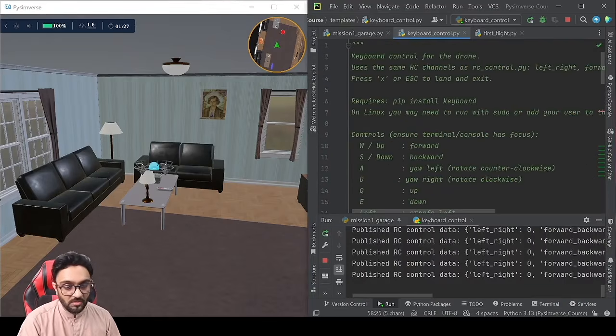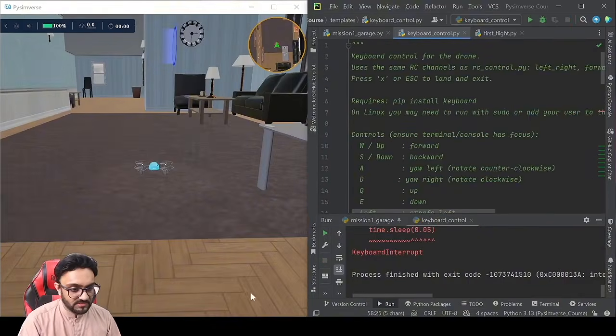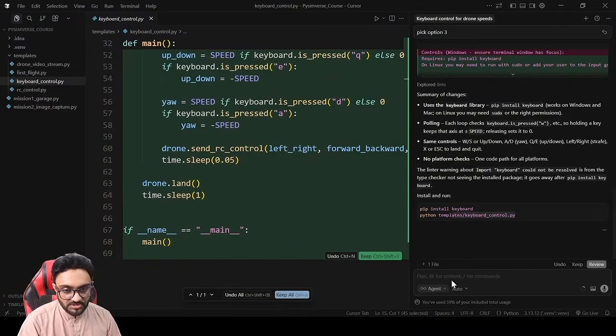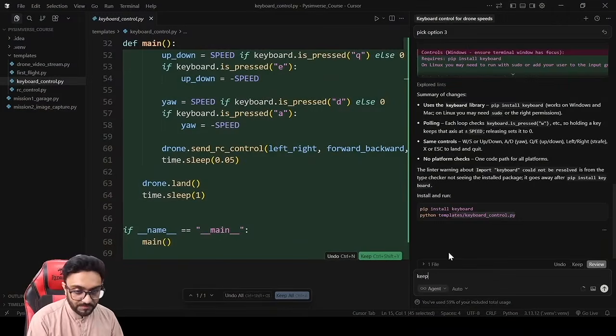Oh, okay. So what we need to tell it is to keep the lateral movement speed and the rotation speed in separate variables, right?